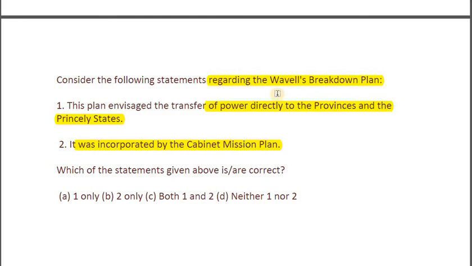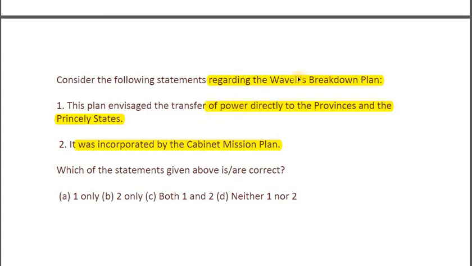Wavell was basically the viceroy of India in the year 1946. Breakdown plan as in to break the country into two parts, and how exactly it is to be happening. So Wavell gave an idea that let's just give the present day India to the Congress, because Congress has a very good hold over the present day India, and just go back to the present day Pakistan and keep our forces there.